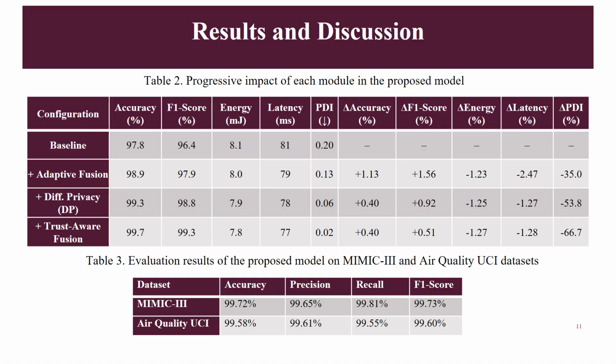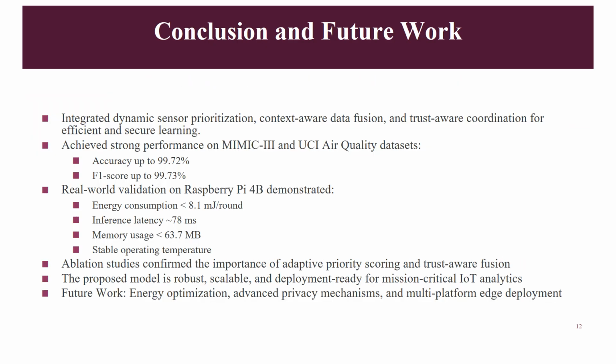In Table 2, the ablation study, if you implement only the baseline, we get 97%. If you add adaptive fusion, you get 98%, and if you add differential privacy, you get 99.3%. With trust-aware fusion, you get the highest accuracy, that is 99.7%. This model is tested on two different databases, MIMIC-III and Air Quality, and we get different accuracy, precision, and recall.